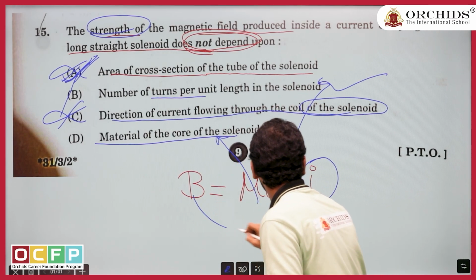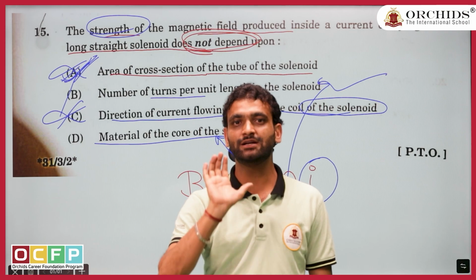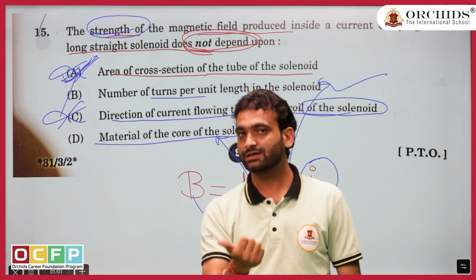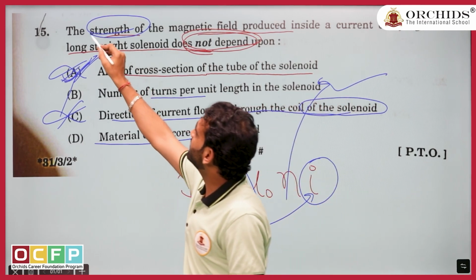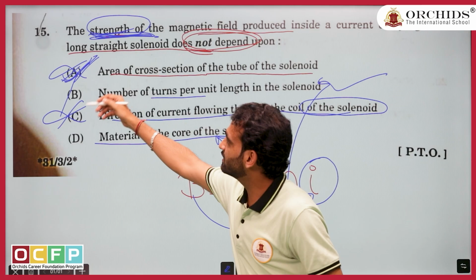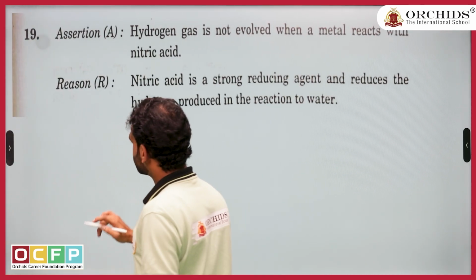Strength depends only and only on current. Like if current is in this direction, magnetic field lines will be this way. If current is in this direction, magnetic field will be in this direction. But they here explicitly mention strength. So this question is having both options wrong. Okay, let us come to the next question.